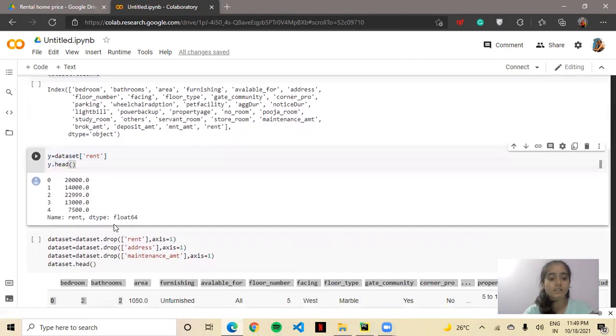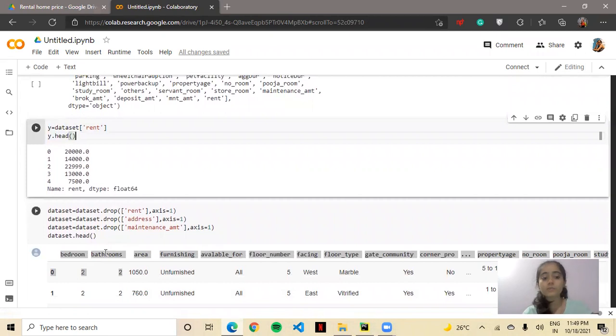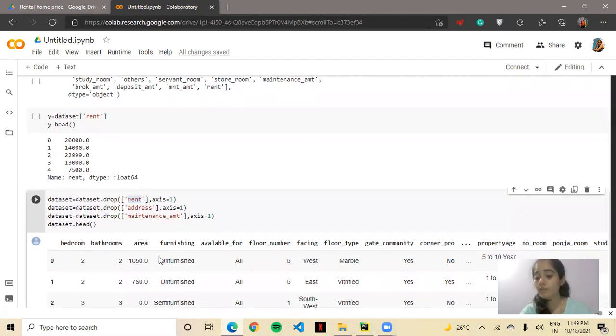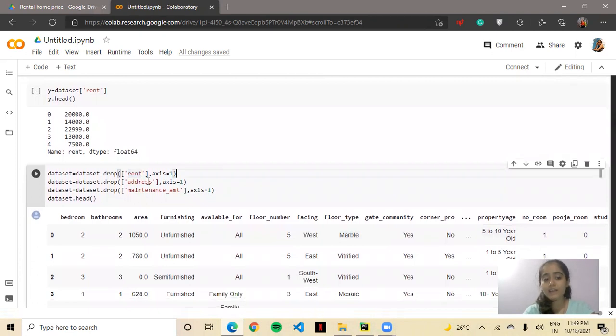Now we have to predict the rent parameter, so we will drop that rent column from our data set. And I found that address and maintenance amount are not mixing up with our data set, so I need to remove those two columns.